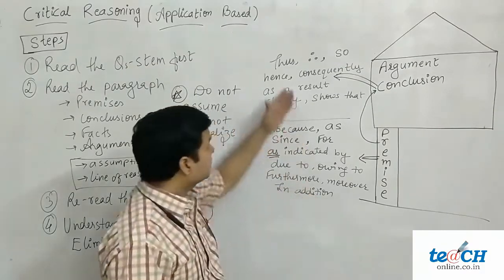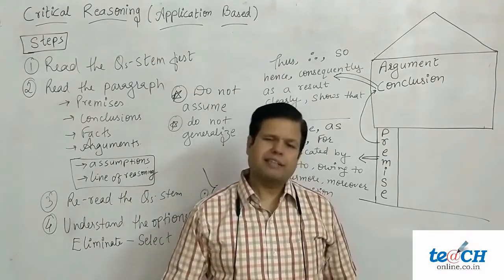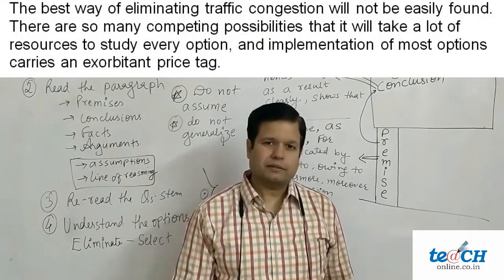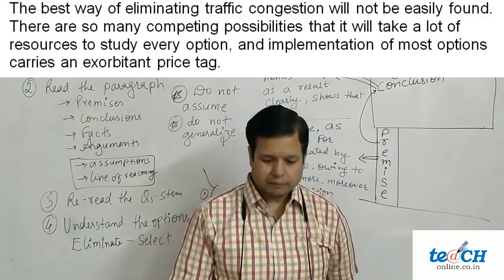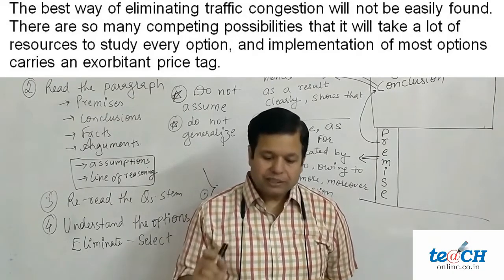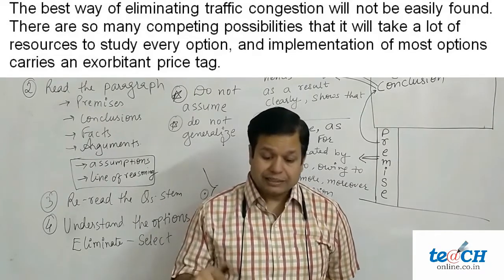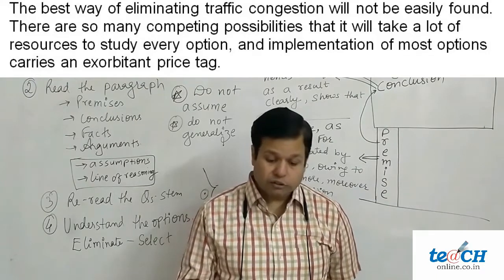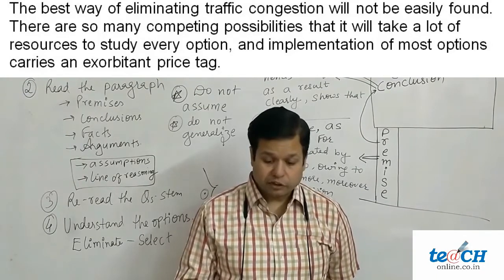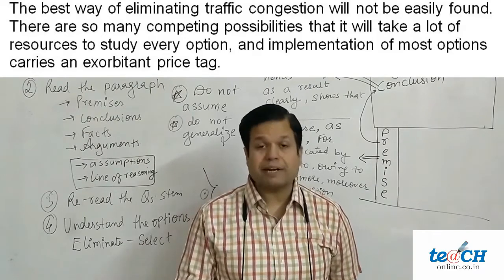Now let's say there is a sentence where these words are not used, then what? Let's try an example. It says the best way of eliminating traffic congestion will not be easily found. There are so many competing possibilities that it will take a lot of resources to study every option, and implementation of most options carries an exorbitant price.